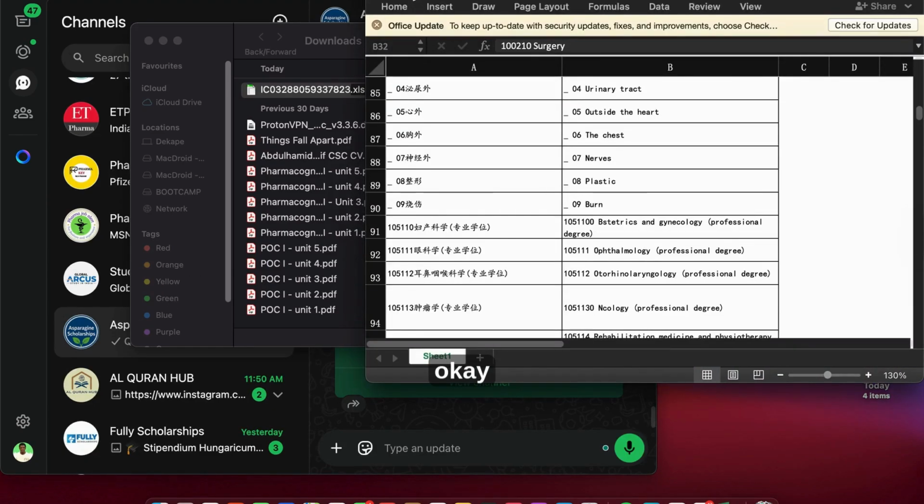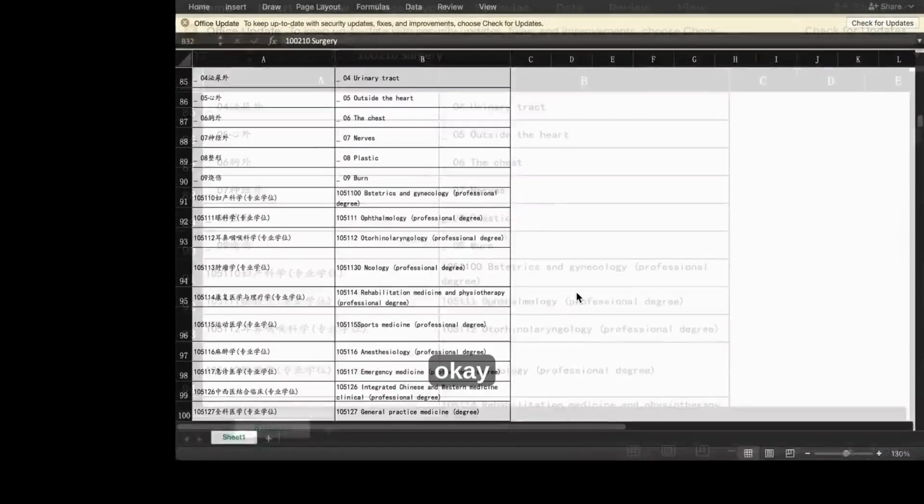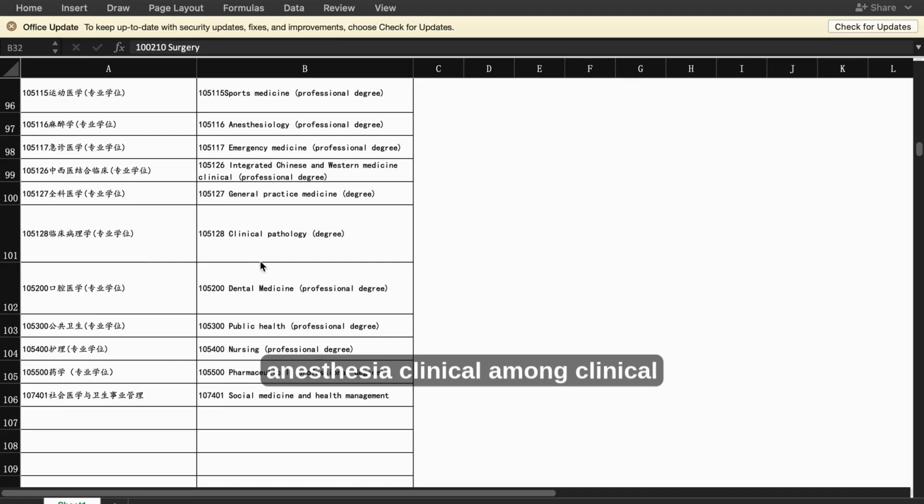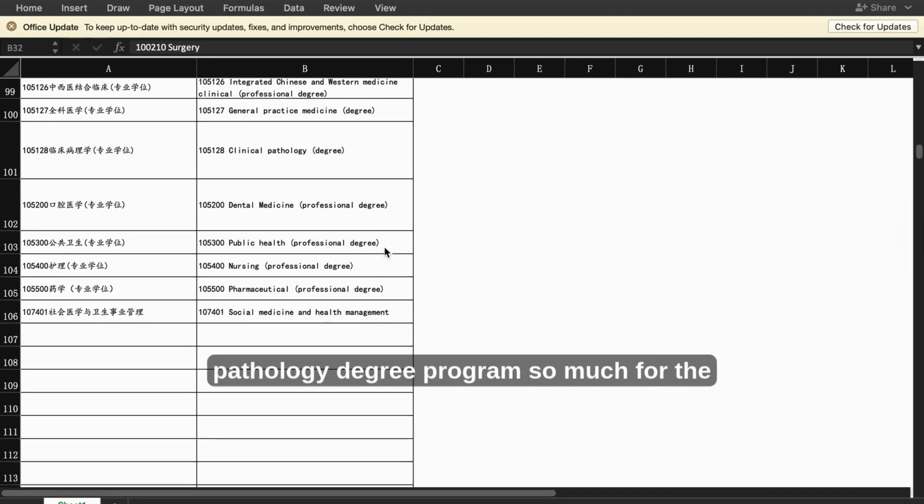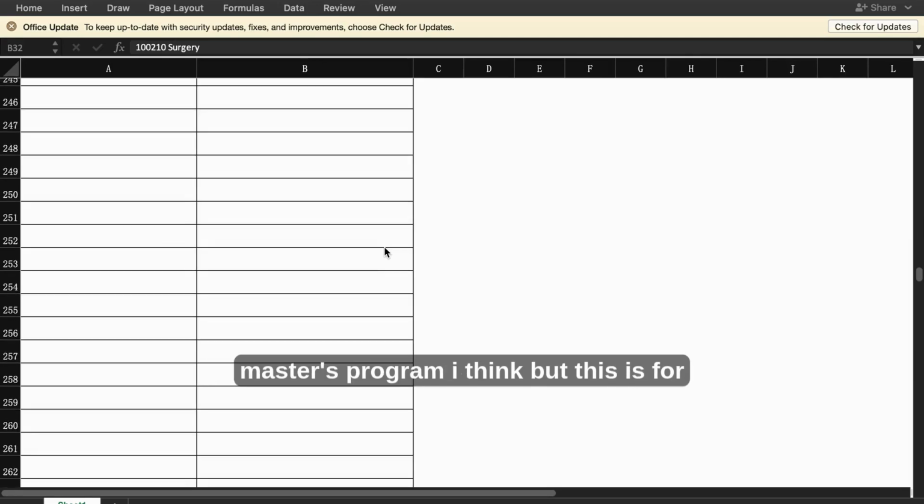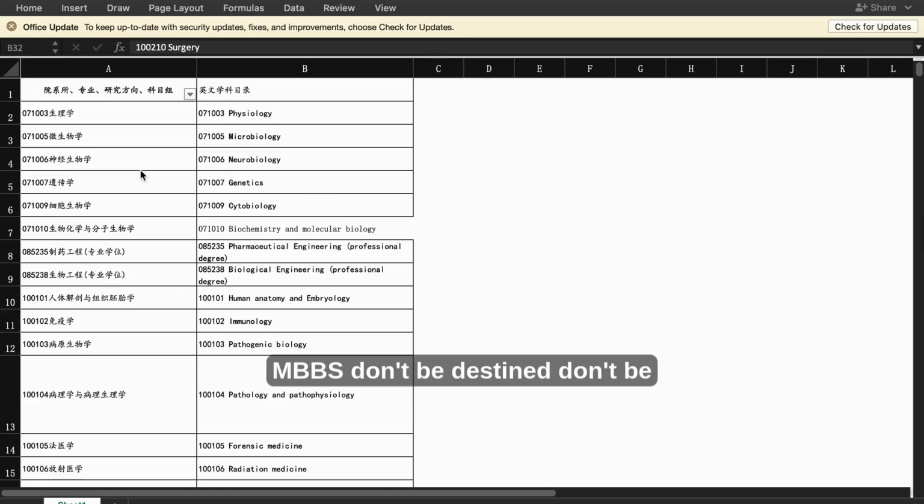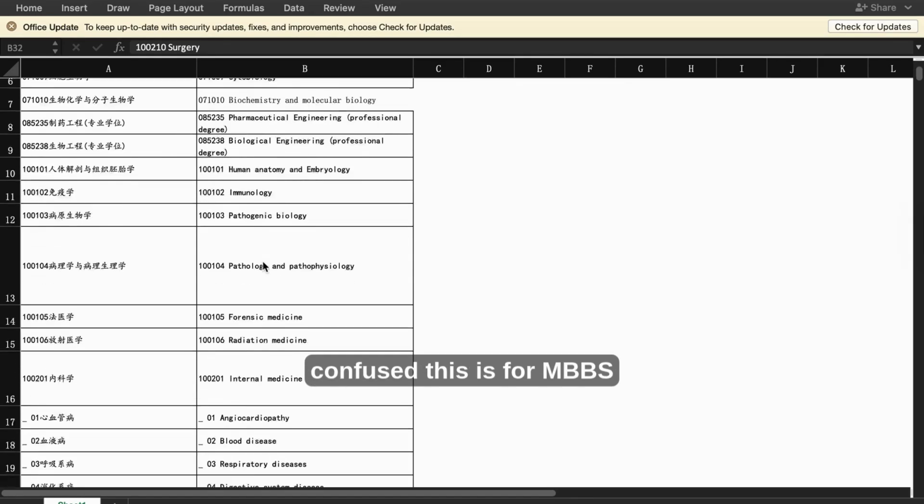Sorry. Okay, this is the Chinese. This is the other part of it, and the station clinical pathology. This is a degree program. So for the master's program, I think. But this is for MBBS. Don't be confused, this is for MBBS.